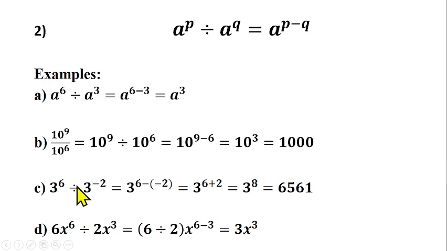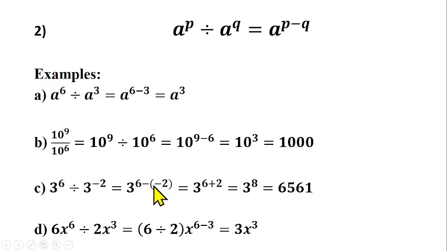Another question is what you are seeing here right now, 3 raised to power 6 divided by 3 raised to power minus 2. That means you can apply this law, since they are having the same base, and you're having division here. So we pick one of the bases, which is 3, then subtract the power. So you have 6 minus, open bracket, minus 2. And you should know the reason why I'm putting this one in brackets, because you're having a minus sign here and another sign.